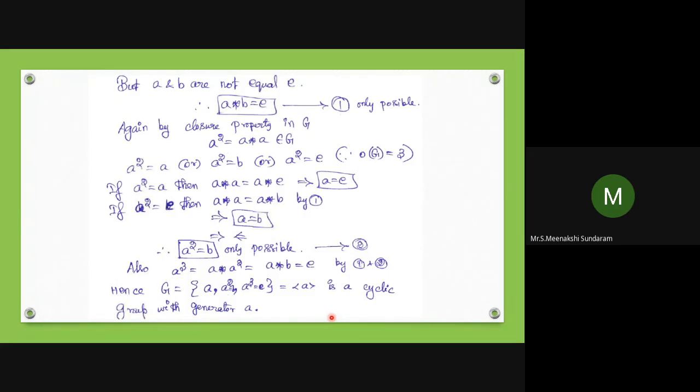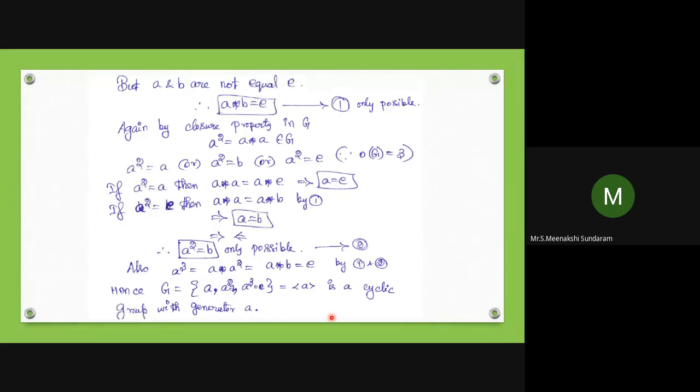Again by closure property in G, A square equals A star A belongs to G. A square equals A, or A square equals B, or A square equals E. These are the 3 possibilities. First I applied closure for distinct elements, next I apply it to the same element twice. If A square equals A, then A star A equals A star E, so A equals E by left cancellation law.